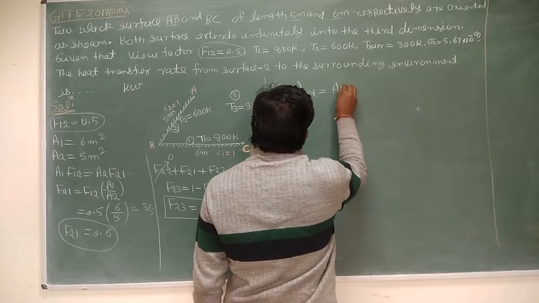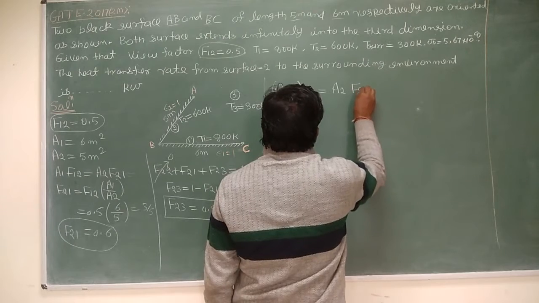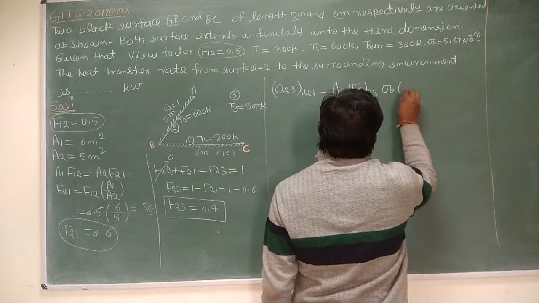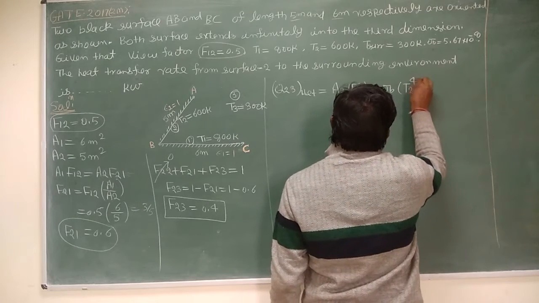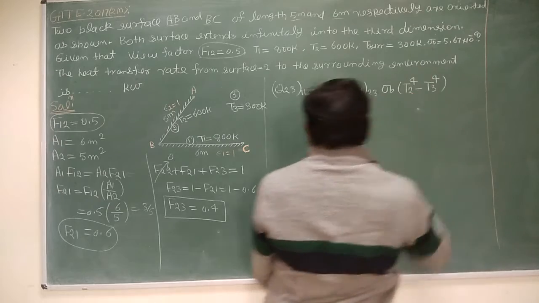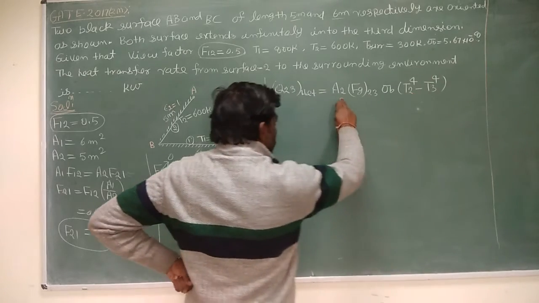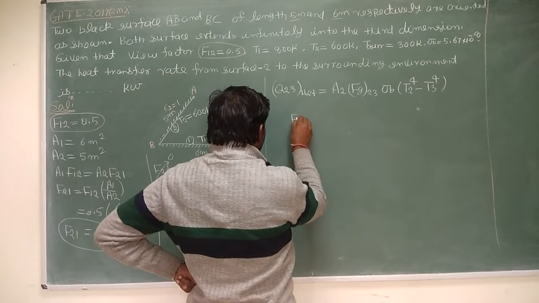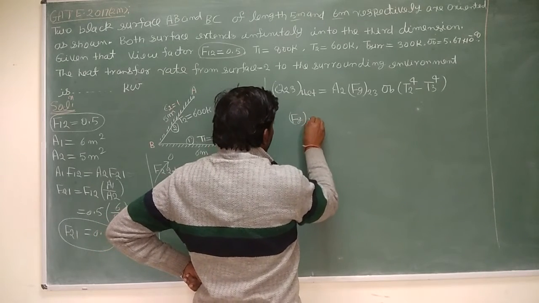So this will be equal to A2, then the gray body factor Fg 2 to 3, then sigma B, T2 to the power 4 minus T3 to the power 4. You know A2, sigma B, and the temperatures are given. So let us calculate this gray body factor Fg 2 to 3.